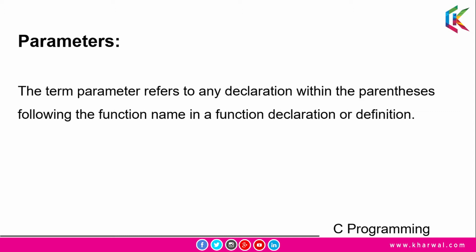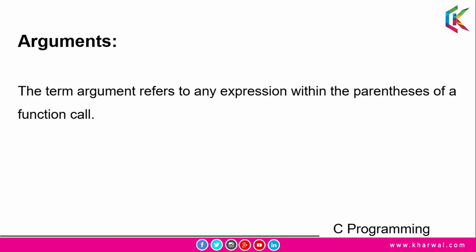The term parameter refers to any declaration within parentheses following the function name in a function declaration or definition. Or in other words, we can say a parameter is a variable in a function definition or declaration. And now moving on to arguments. The term argument refers to any expression within the parentheses of a function call, or in other words, we can say the arguments are the data that can be passed at the time of function call. So I hope it is clear to you.